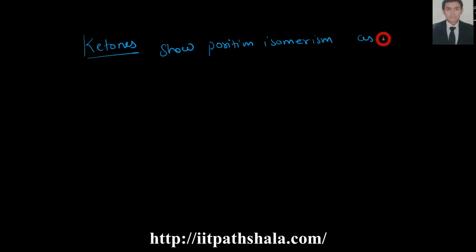Now note the following fact: ketones show position isomerism as well as metamerism.